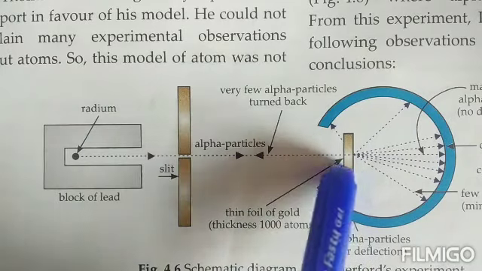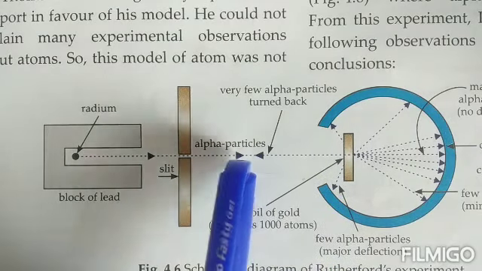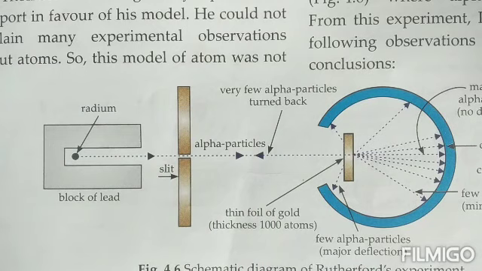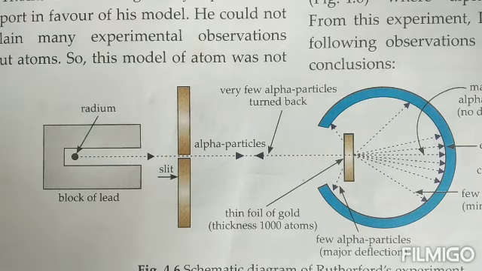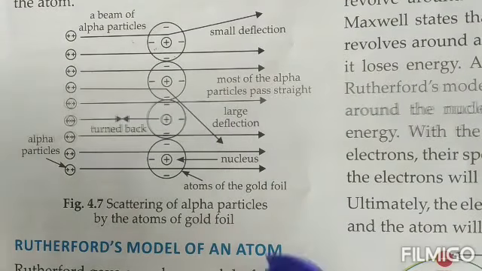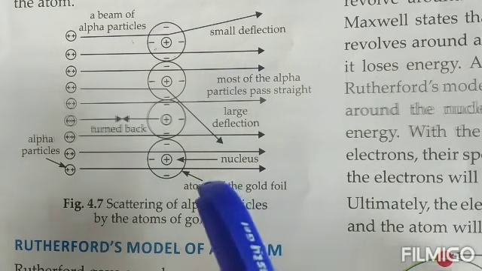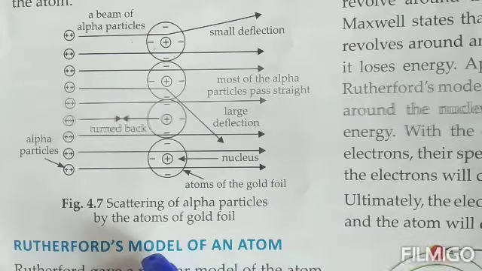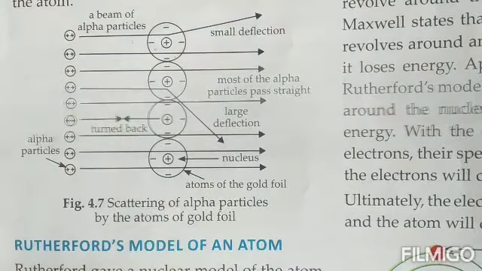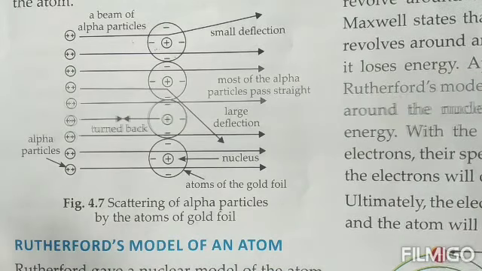That means they were being deflected, and the rays will get deflected only if they face the same charge. So that means a very small portion inside the atom, in the center, contains a lot of positive charge. This positive center, children, was given the name nucleus, because he said that is the place where the concentration of the positive particles was seen in an atom.